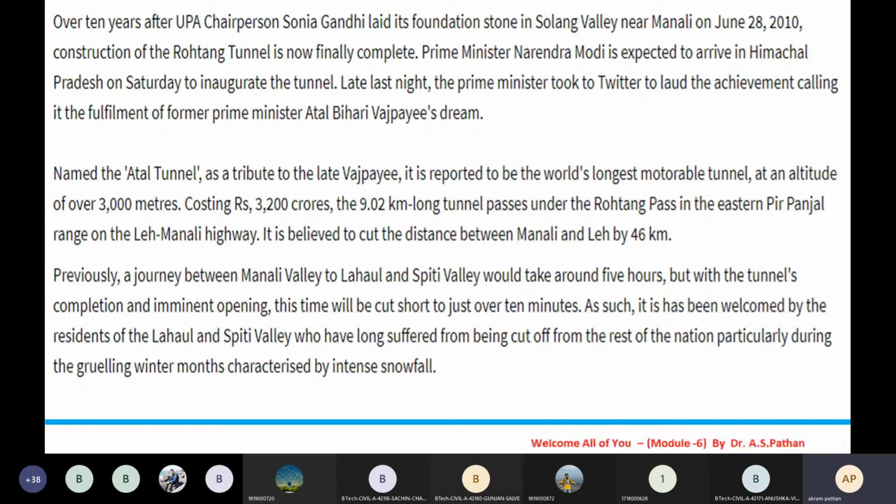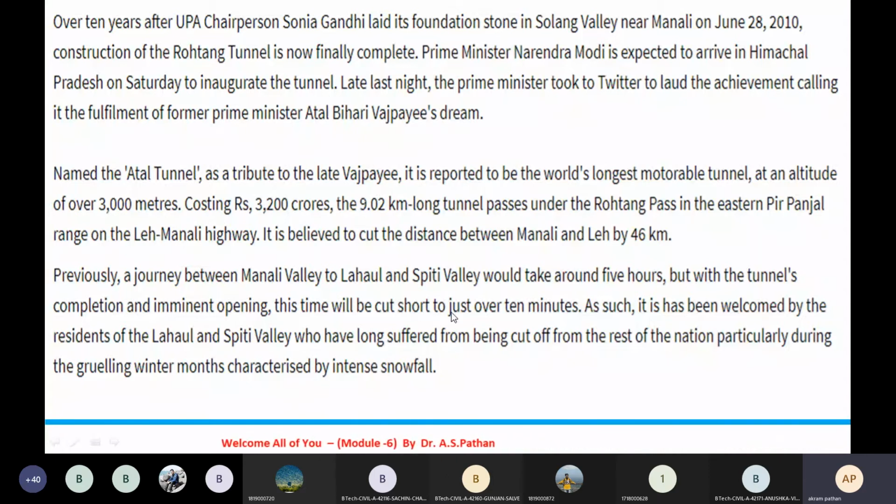Prime Minister Narendra Modi is expected to inaugurate it, as per last month's report. The tunnel is named the Atal tunnel as a tribute to the late Vajpayee, and it is reported to be the world's longest motorable tunnel at an altitude over 3,000 meters.